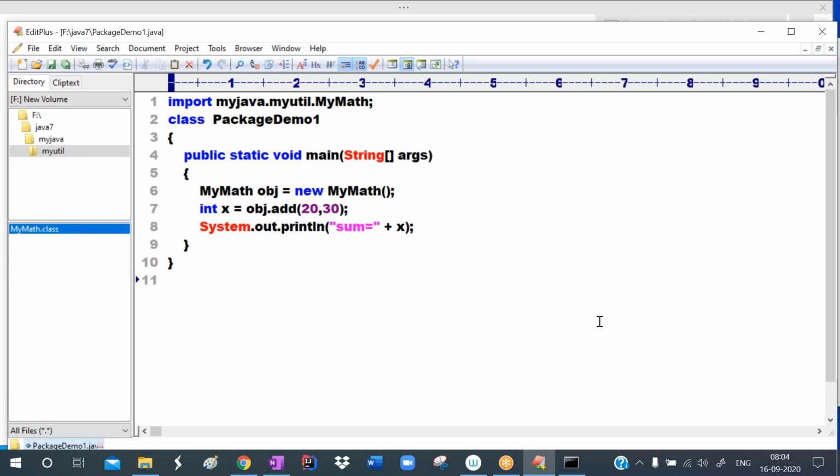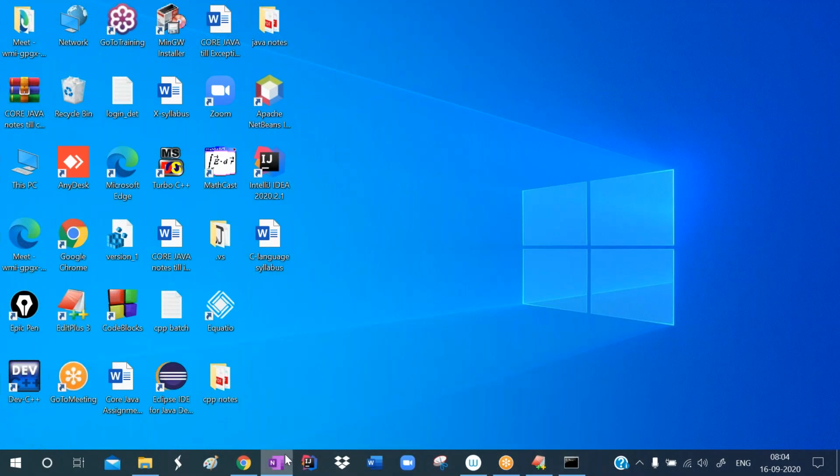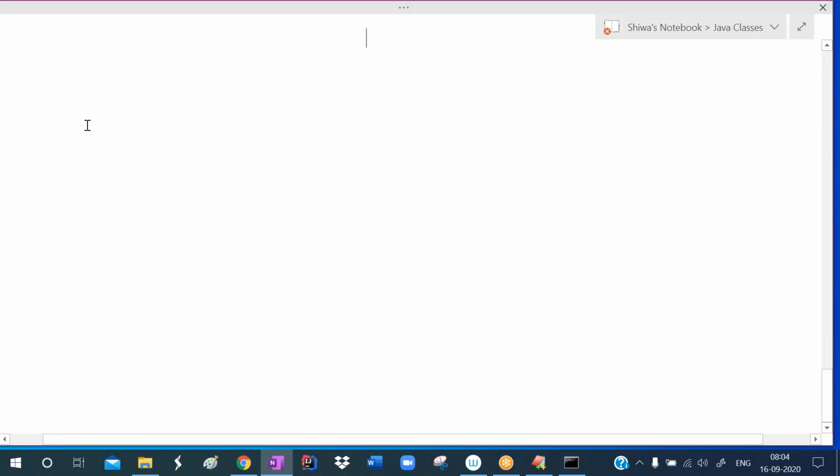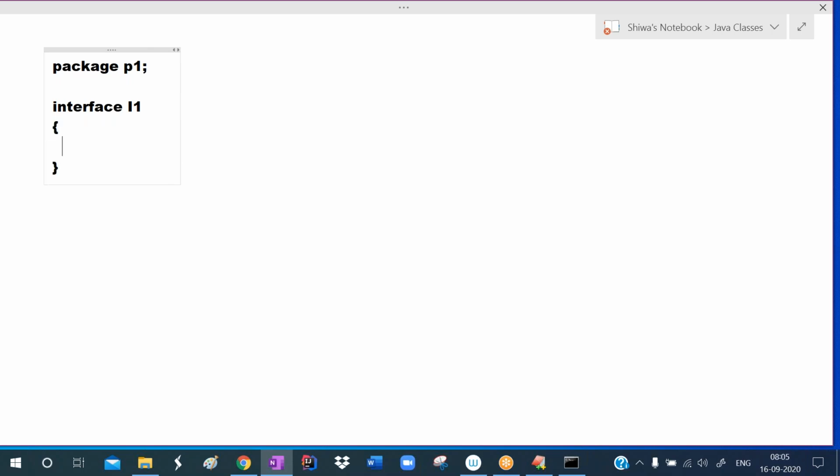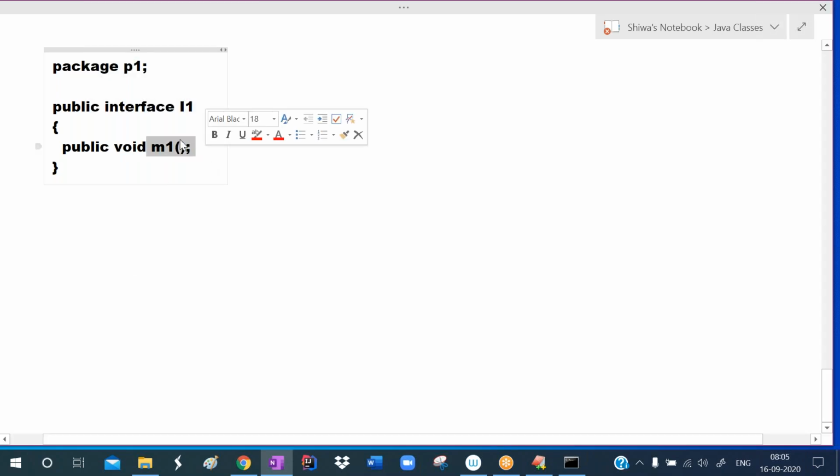Okay. So you can define interfaces also. Remember one point. Okay, I'm not defining the interface. You can try it, because time is not there. If you want to define an interface in a package, like package p1, p1 is the package name, define interface i1. In this, define the abstract method. Define this interface as public. Here write public void m1. So this m1 is the abstract method in the interface.